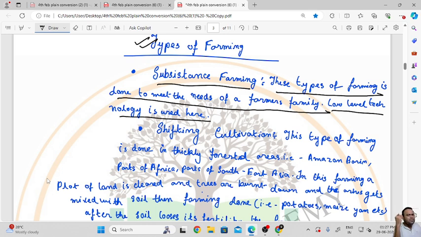We can call it a personal activity, because only the farmer's family gets the benefit of the production. It is not done for commercial purposes and is done on a small scale. So this is number one.